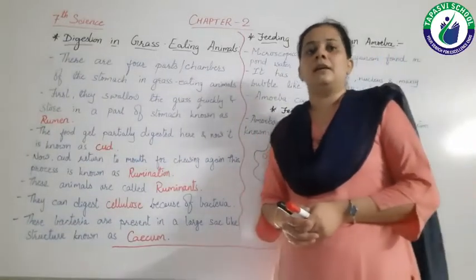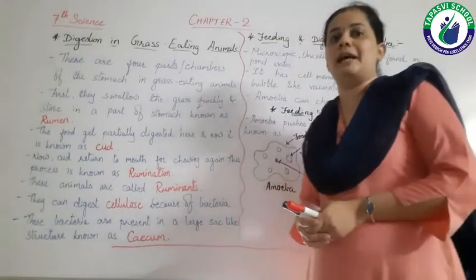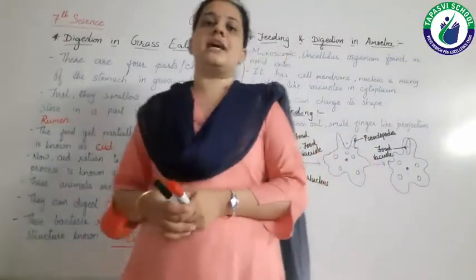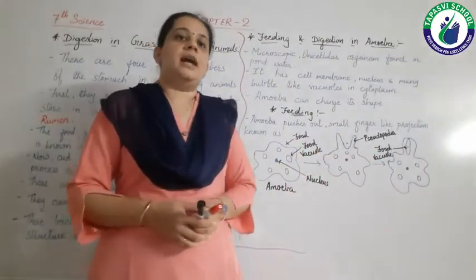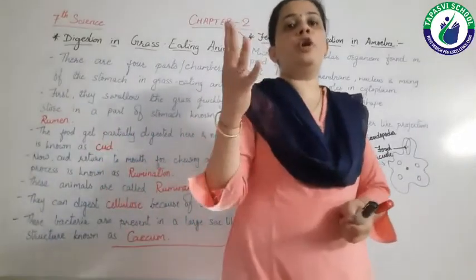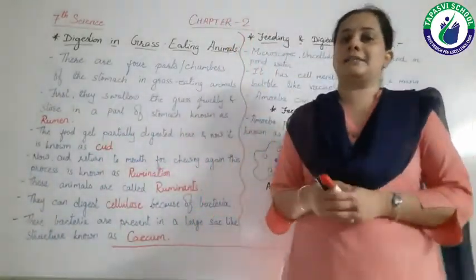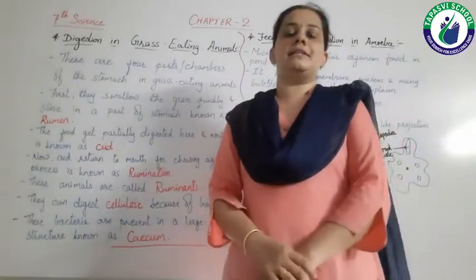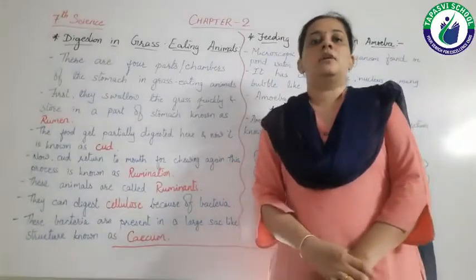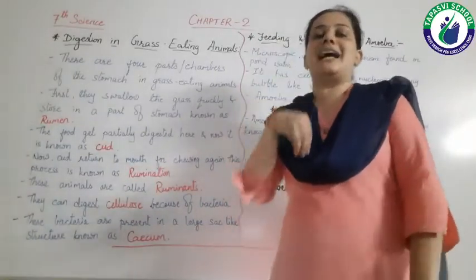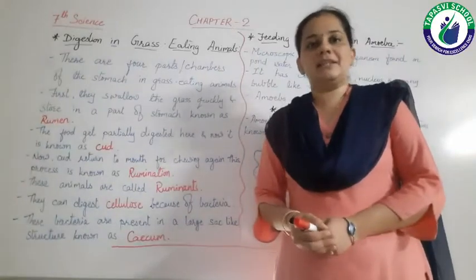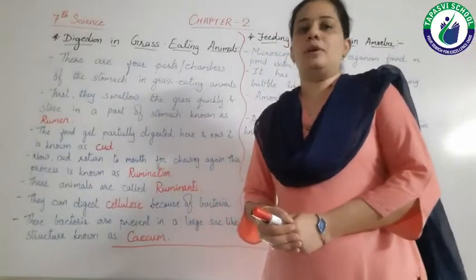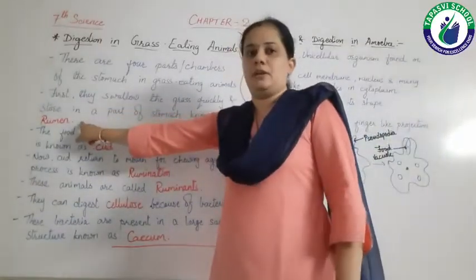Now today we are going to study digestion in grass-eating animals. We know that grass-eating animals are known as herbivores, and herbivores have 4 parts or chambers in their stomach. Whenever they eat grass, they swallow it quickly, and this swallowed grass remains in the chamber known as the rumen.